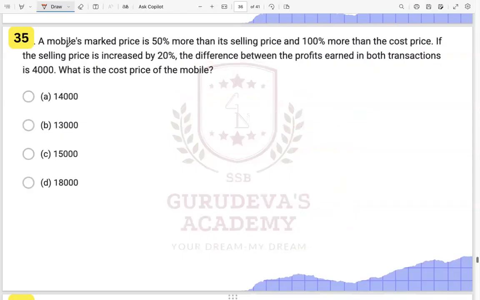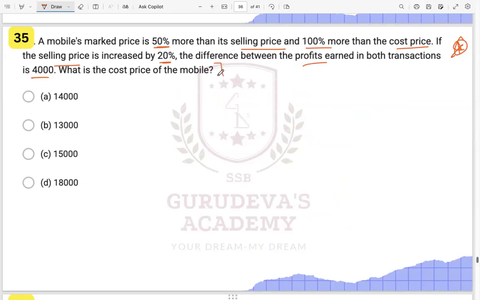This is saying a mobile's marked price. Okay, now this question is very important. Just understand the method over here. The mobile's marked price is 50% more than its selling price and 100% more than the cost price. If the selling price is increased by 20%, the difference between the profit earned in both the transactions is 4,000.